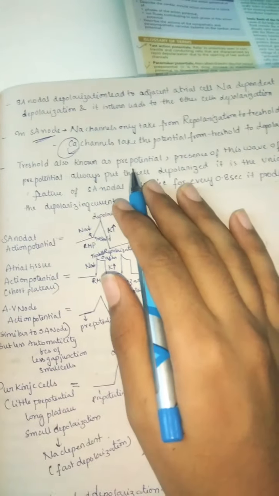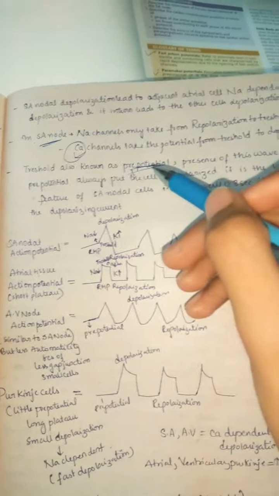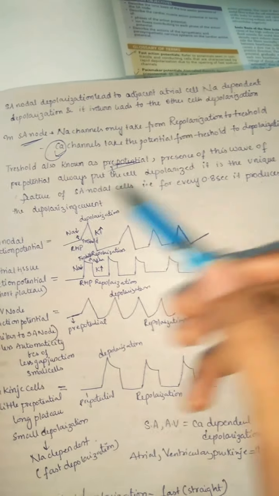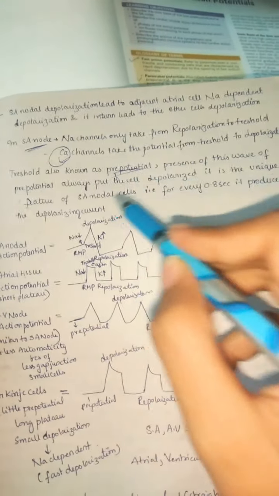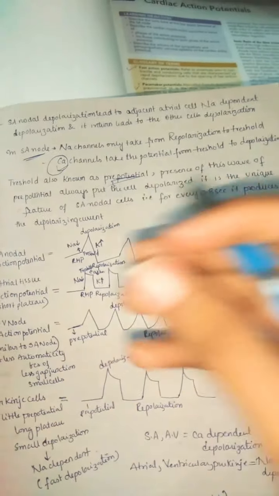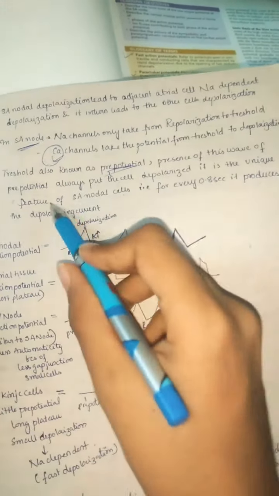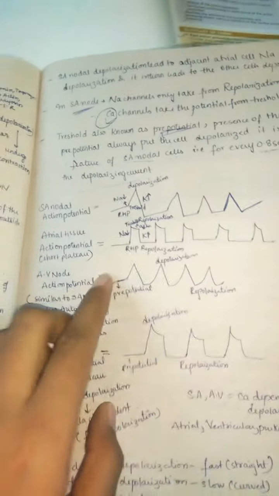So threshold is also known as prepotential. This is a very important keyword. The presence of this wave of prepotential always keeps the cell depolarizing, and it is a unique feature of the SA nodal cell. So in the SA nodal cell there is always a prepotential, meaning there is always already a threshold. You can understand, when there is continuous threshold, then the cell undergoes continuous excitation. It continuously gets stimulated. So this is a special feature of the SA node: every 0.8 second it produces a depolarizing current.